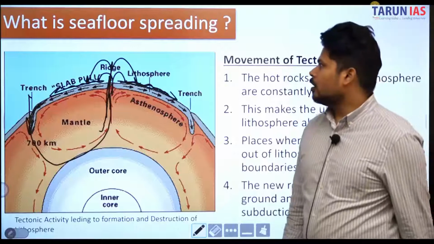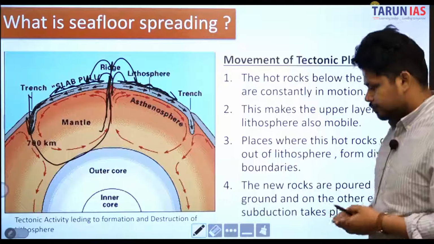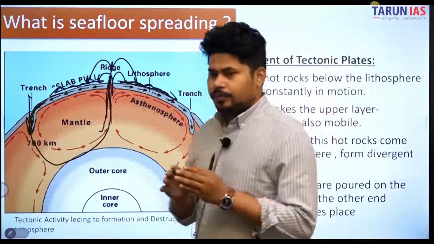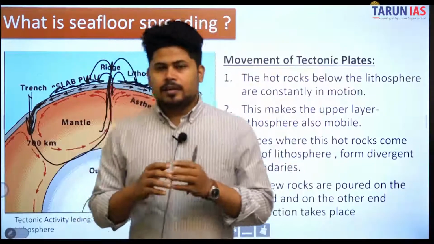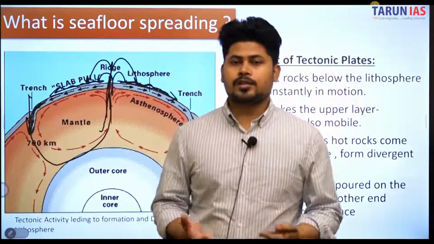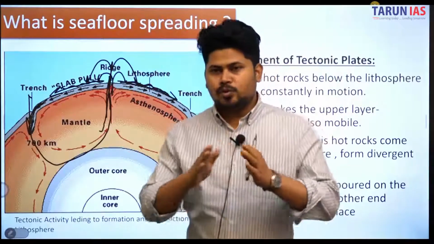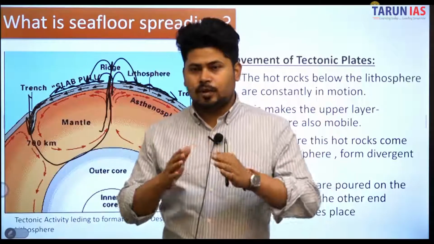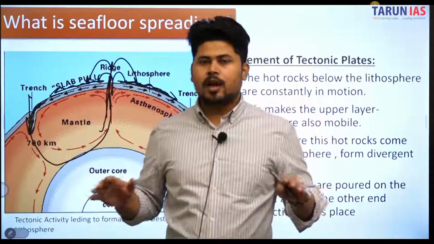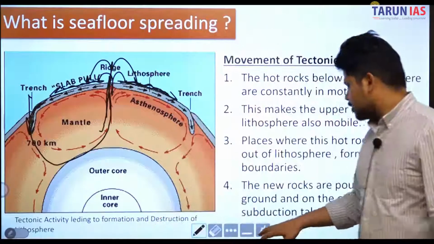This is called seafloor spreading. Seafloor spreading means the very specific locations where volcanoes erupt within the oceans, and then the seafloor extends outwards and new crust is created. This is called seafloor spreading.